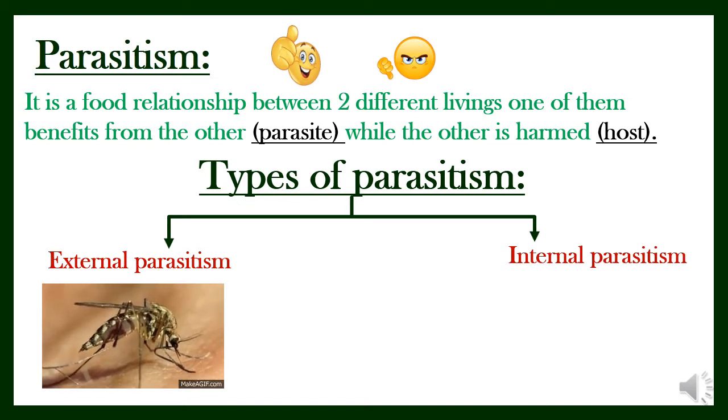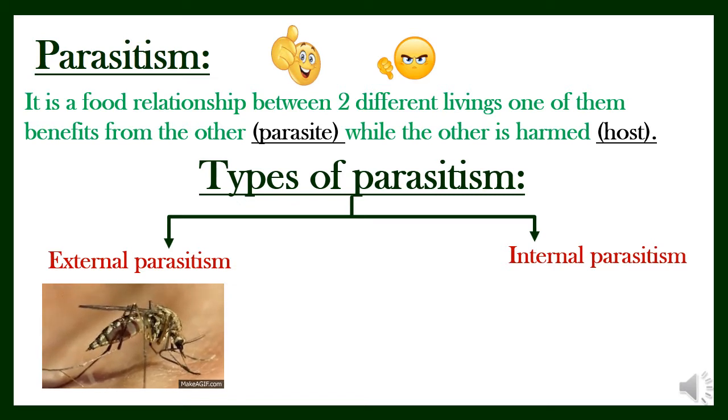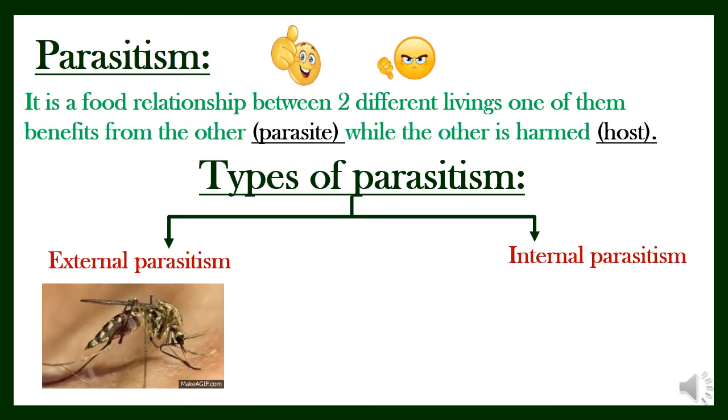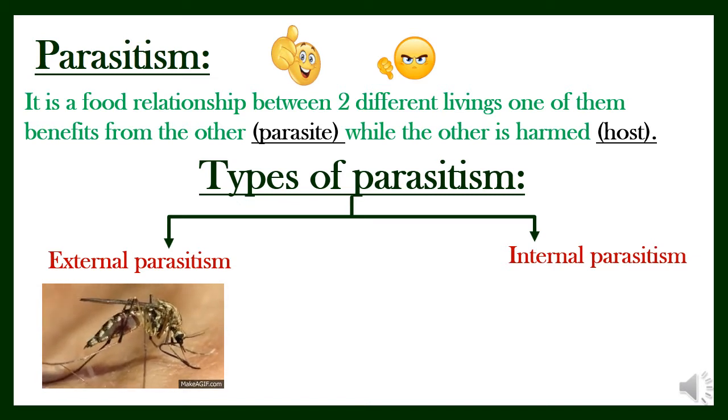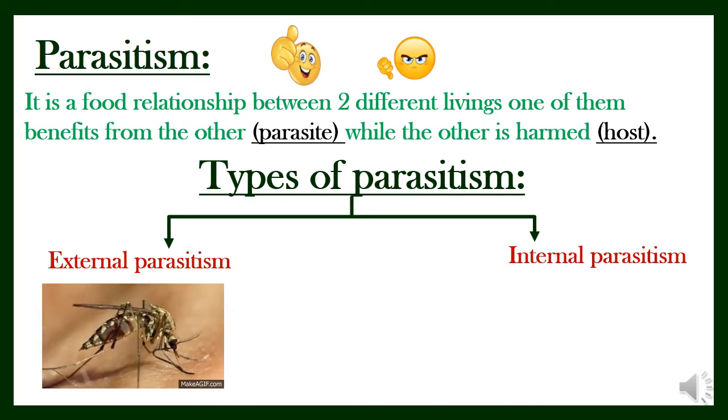The mosquito is the parasite and it gets its benefit or gets its food from the man or from the human, while the man here is considered as host. The man here is harmed. Why? Because once the mosquito sucks the blood from this man, it causes some inflammation and scratching.